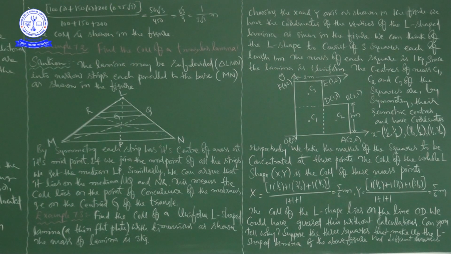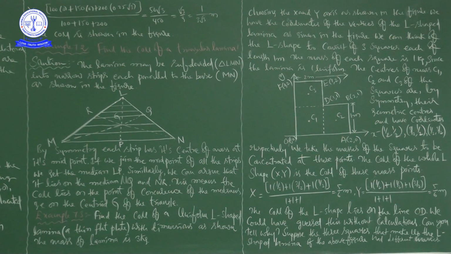Why? Because in our previous class, I concluded that in case of regular bodies, the center of mass is present at its geometrical center.